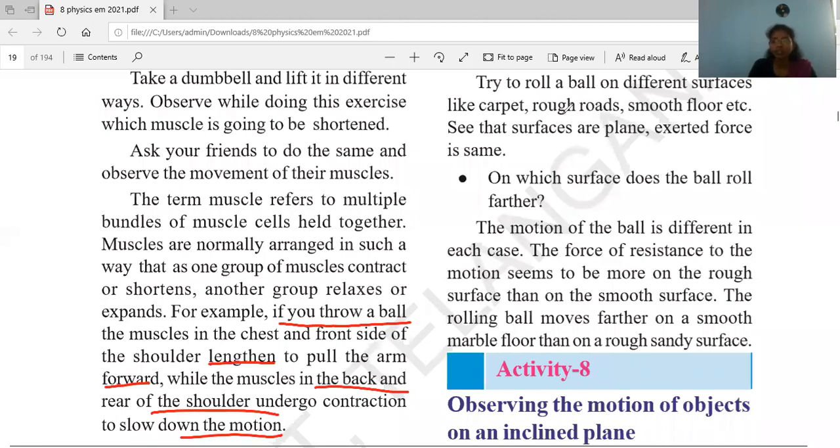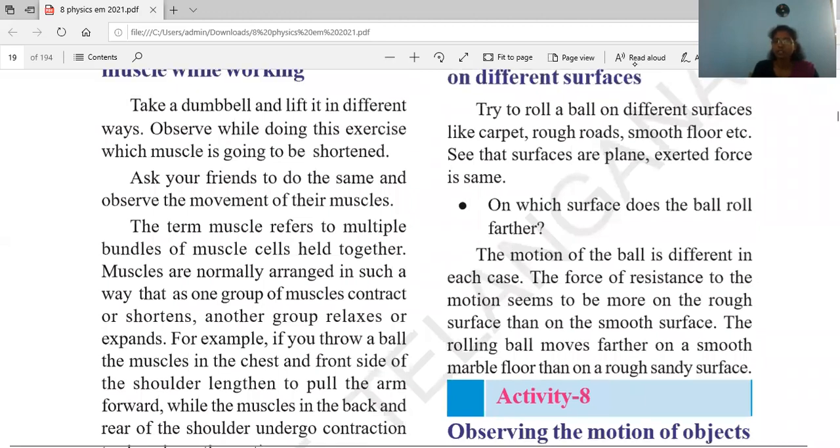So while doing any work, every work, one group of muscles contracts and one group of muscles relaxes. Then only the work will happen there. You can observe this one. After the class, try this once.